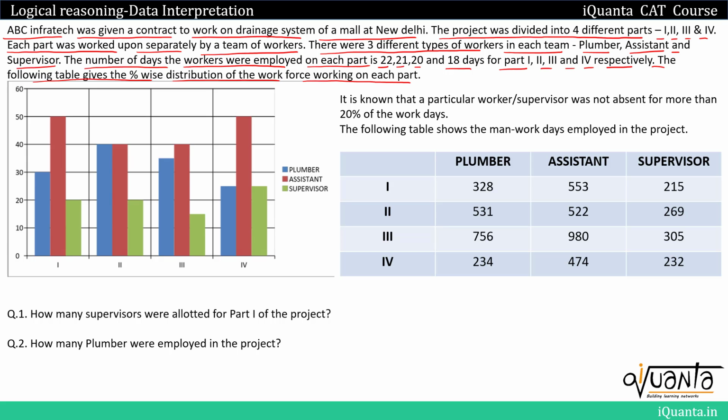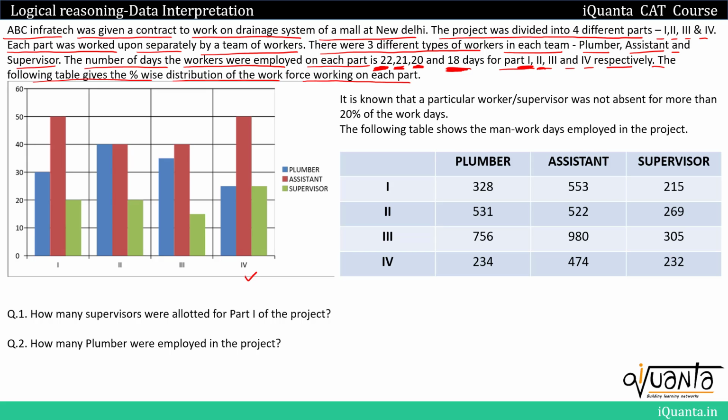So there is some work to be done and it has to be done in 4 different parts, 1, 2, 3, 4, and those parts have been given to us in the bar graphs as well. Then this work will be done by 3 different types of workers: plumbers, assistants and supervisors. On part 1 workers were employed for 22 days, on part 2 for 21 days, on part 3 for 20 days and on part 4 for 18 days.